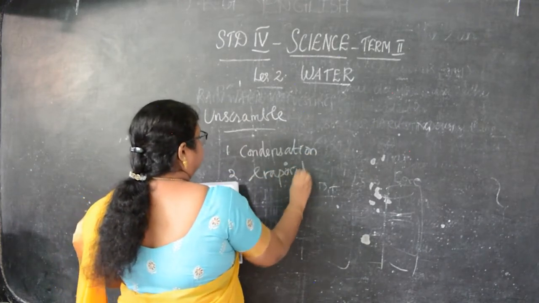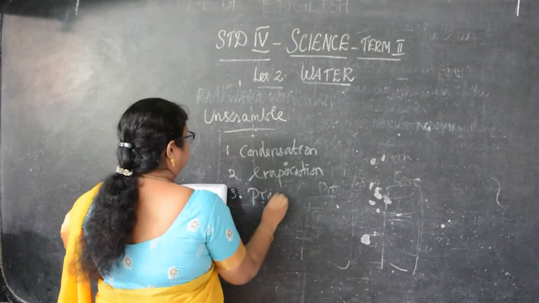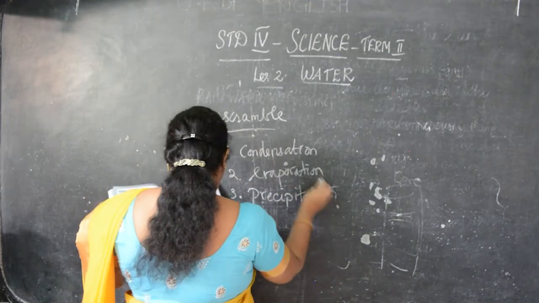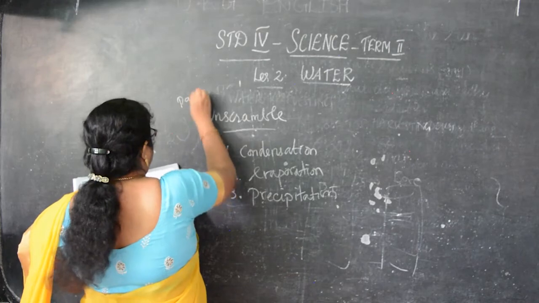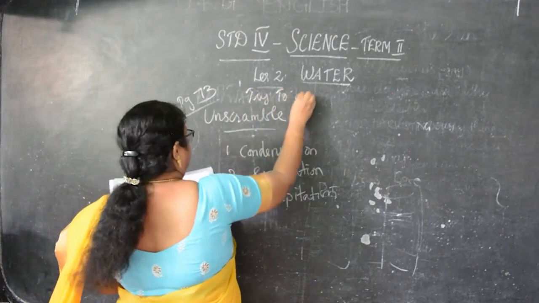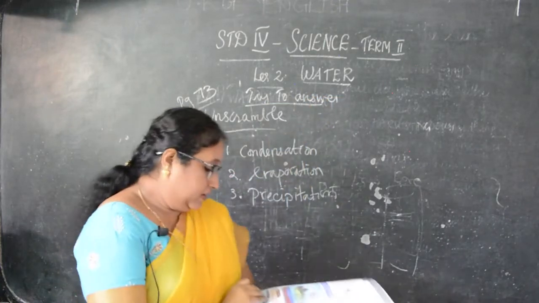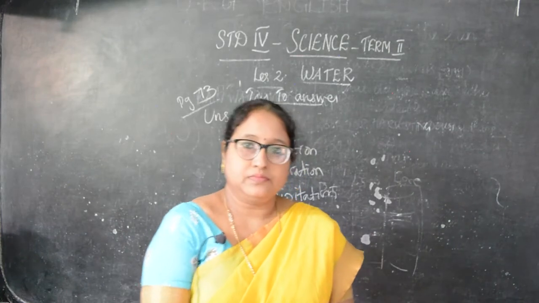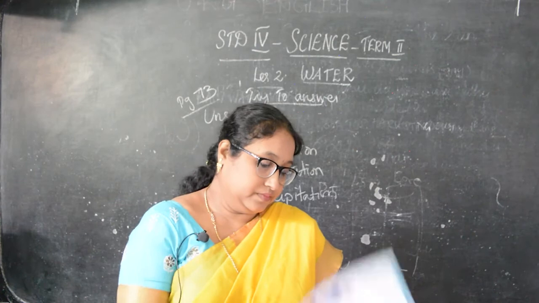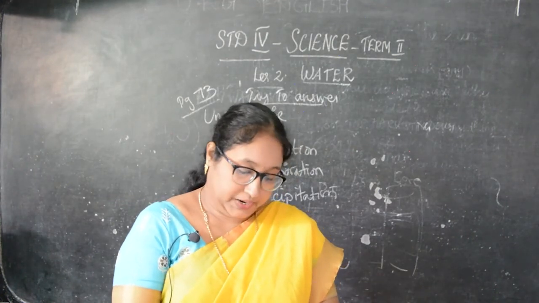This I'll ask in the exam, children. So take down these unscrambled words. Then precipitation. That is on page number 73, try to answer. All three are there. Next we will see page number 75, children.